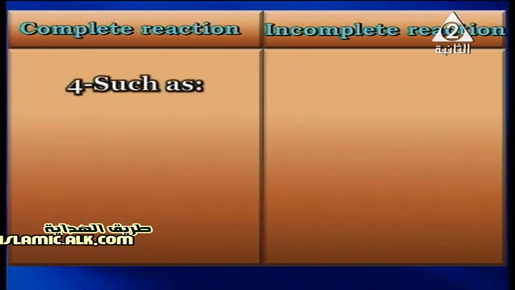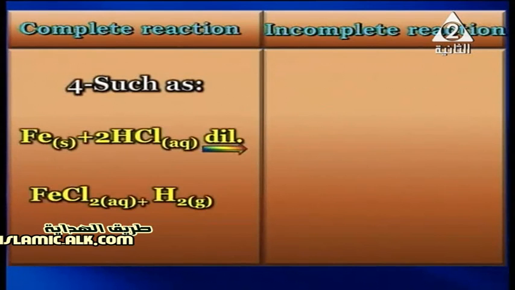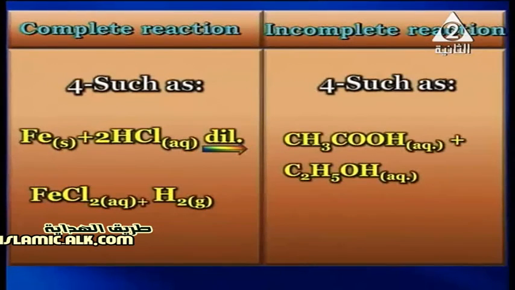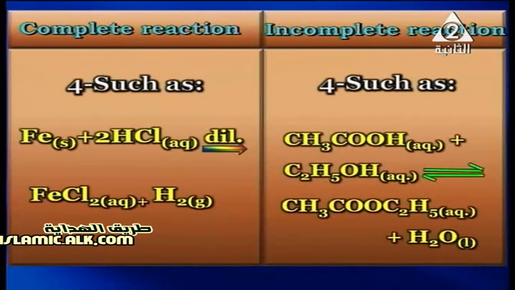The example for the complete reaction is the reaction between iron and dilute hydrochloric acid, forming iron 2 chloride and evolving hydrogen gas. The example for the incomplete reaction is the reaction of acetic acid with ethanol, giving ethyl acetate ester, and water is produced. My dear student, if the complete reaction gives gases and this occurs in a closed container, it will not be a complete reaction. It will be an incomplete reaction.